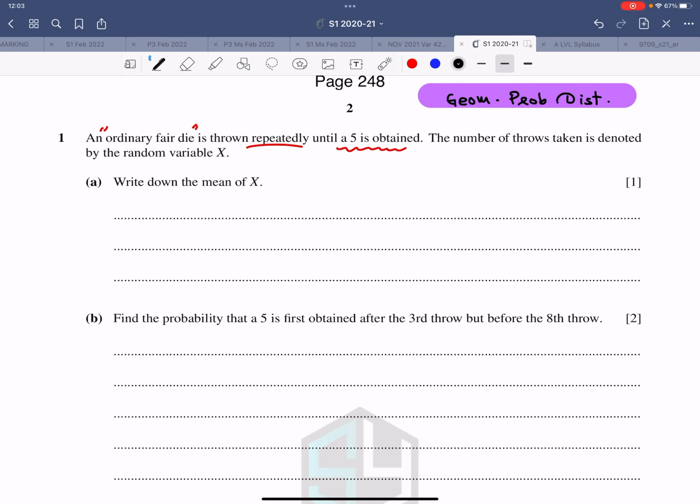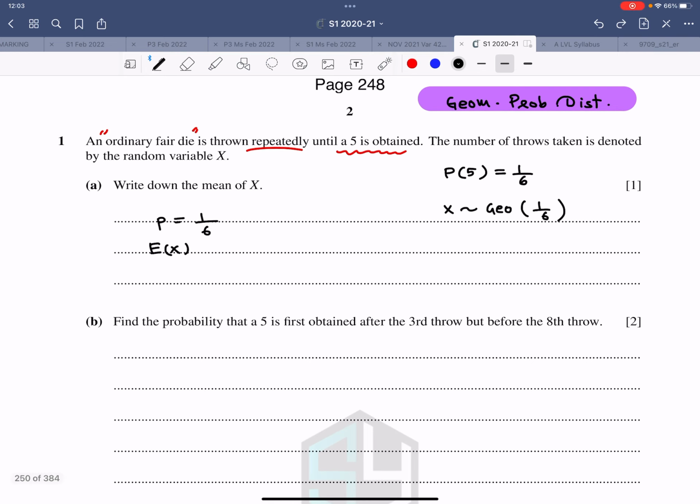Even before that, probability of getting a 5 is 1 over 6. X follows a geometric probability distribution with 1 over 6. Probability of success is 1 over 6. Expectation, that is the mean, is equal to 1 over p, which is 1 divided by 1 over 6, which comes out to be 6. So that is the expected value of this particular distribution, which is called the mean.